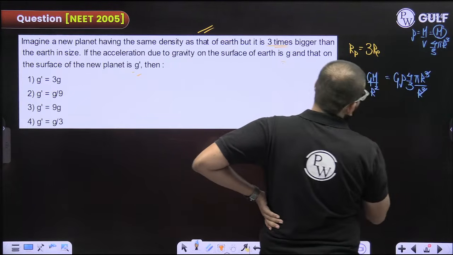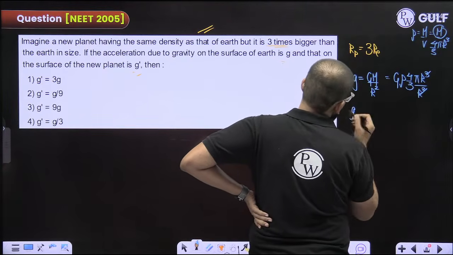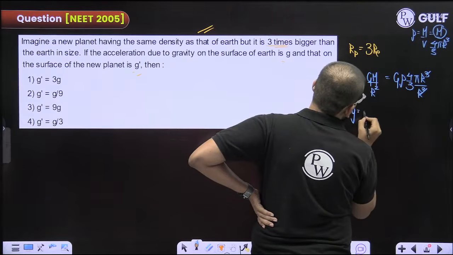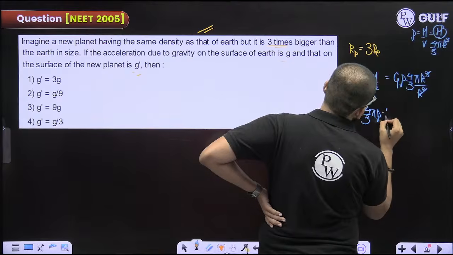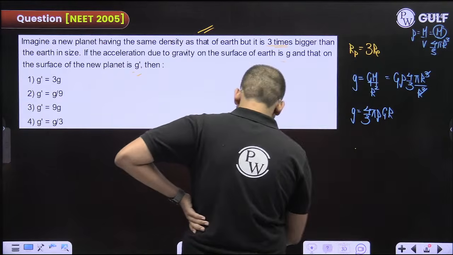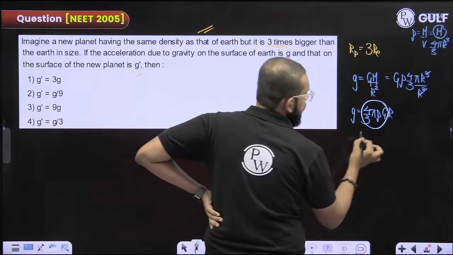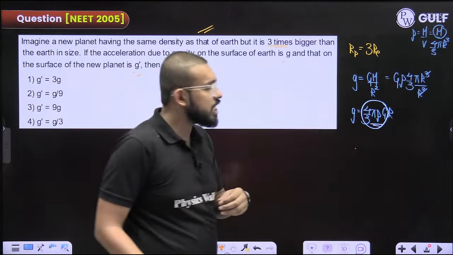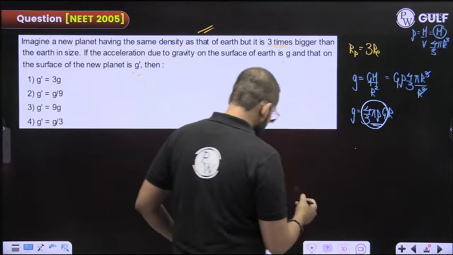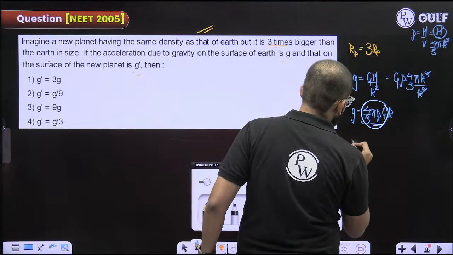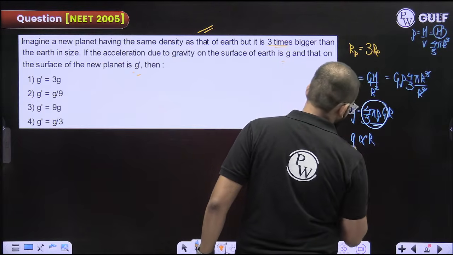So r square and r square get cancelled out. So acceleration due to gravity, you get it as 4 by 3 pi rho G into r. This entire thing is a constant, because they are saying that density for both the planets is the same. So g is directly proportional to r.